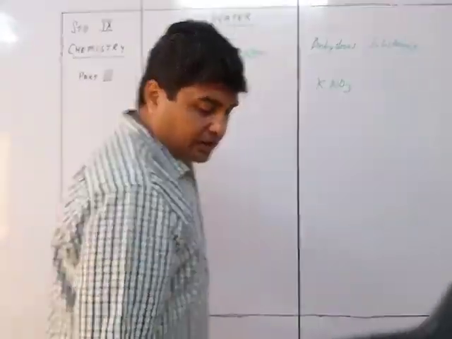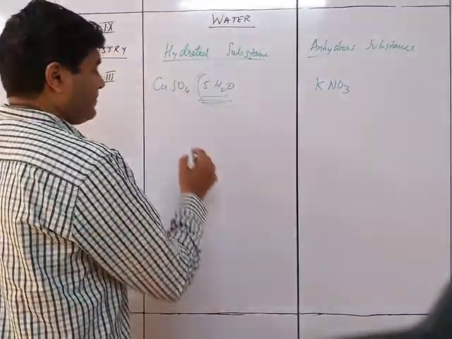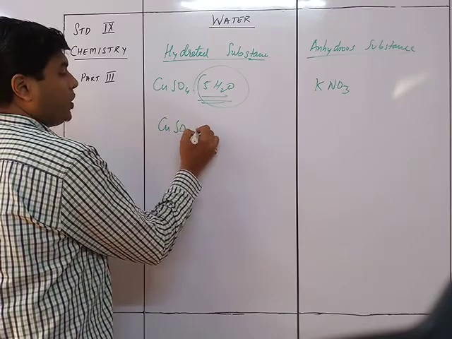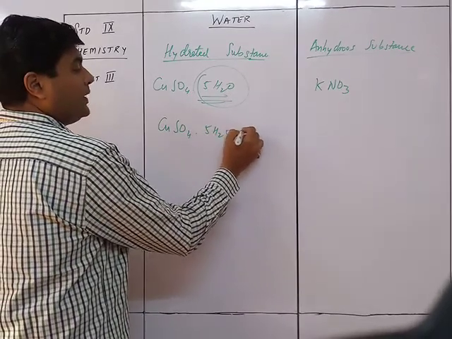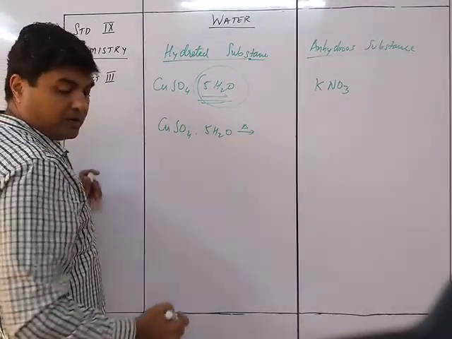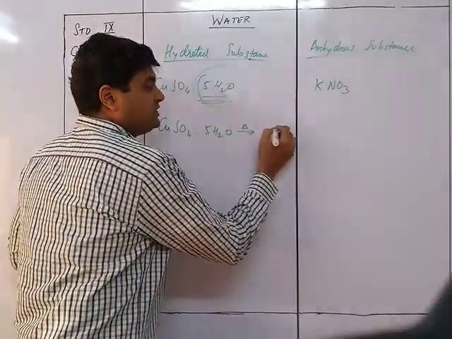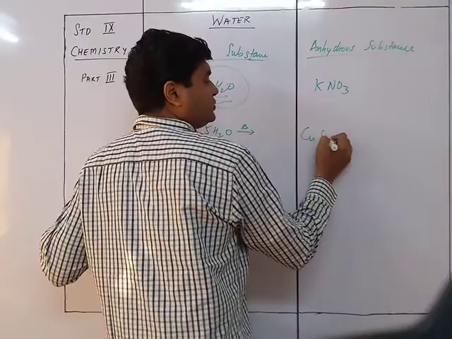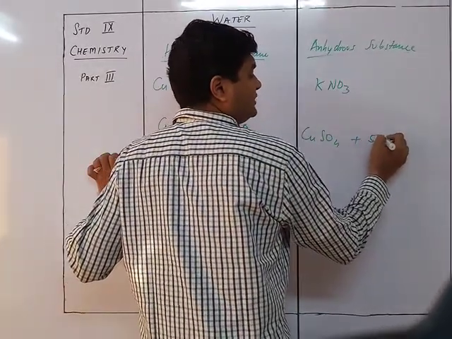Let's take the example of CuSO4.5H2O. When I heat it, you are going to get CuSO4 plus 5H2O.